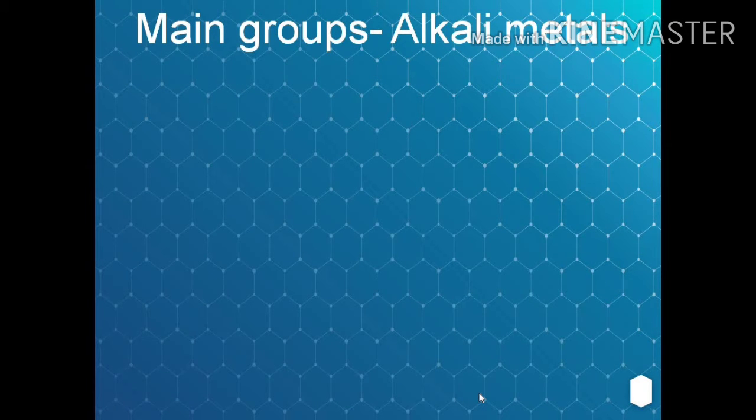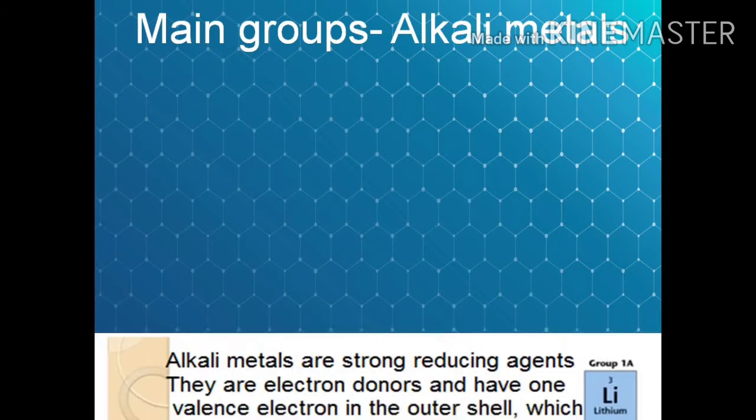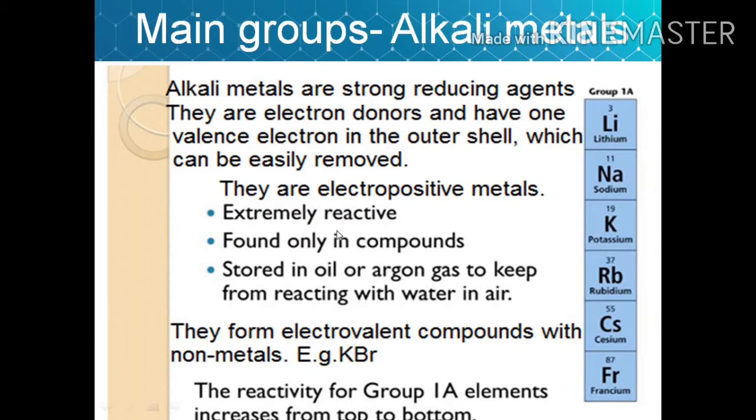Among the four main groups that we are learning, we have alkali metals. Alkali metals are strong reducing agents. They are electron donors. That means they donate electrons and have one valence electron in the outer shell, which can be easily removed. We know the group to which the element belongs indicates the number of valence electrons, or you can say the number of valence electrons will represent the group to which elements belong.